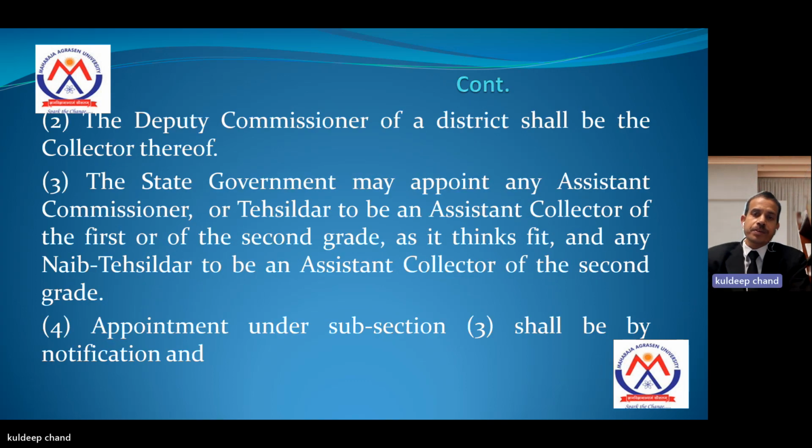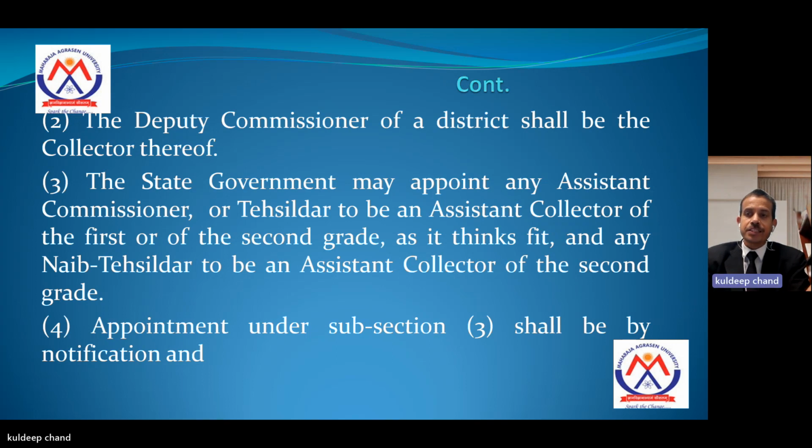The deputy commissioner of a district shall be the collector thereof. The state government may appoint any assistant commissioner or tahsildar to be an assistant collector of the first or of the second grade as it thinks fit, and any naib tahsildar to be an assistant collector of the second grade.